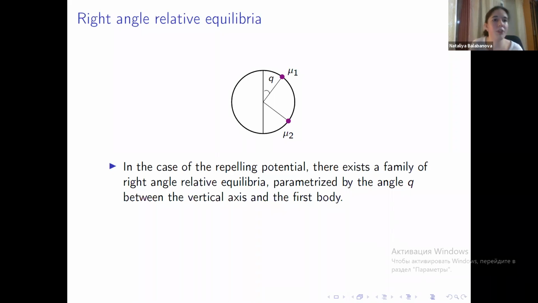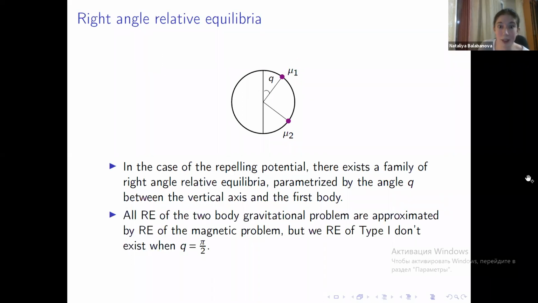But there is one interesting family of right-angled relative equilibria, which is not straightforward where it comes from. For the two identical bodies with gravitational repelling potential, we have a family of right-angled relative equilibria parametrized by the angle q between the first body and the axis of rotation. But relative equilibria of type 1 do not exist when q is equal to pi over 2. So the question is, where do they come from?